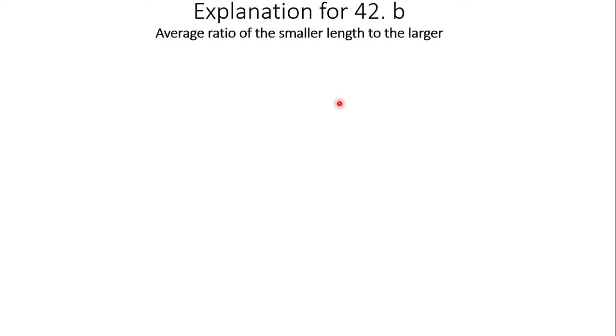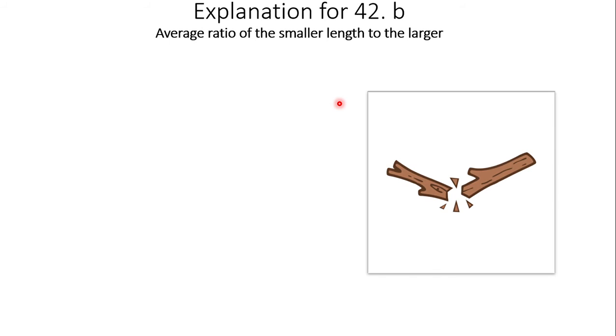The next question is to find the average ratio of the smaller length to the larger piece. Once again, let's assume that the breaking point is selected randomly, and let's assume that it has fallen on the right side.